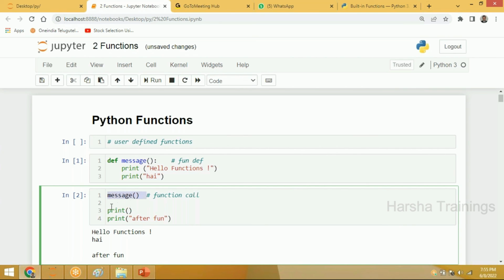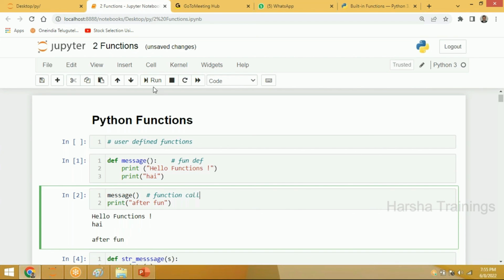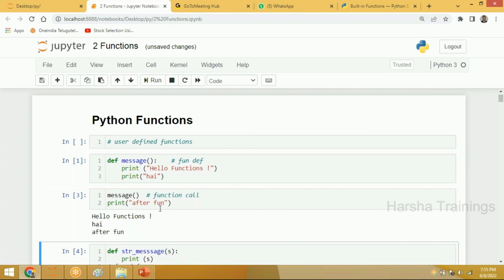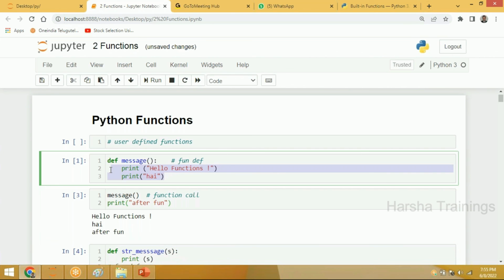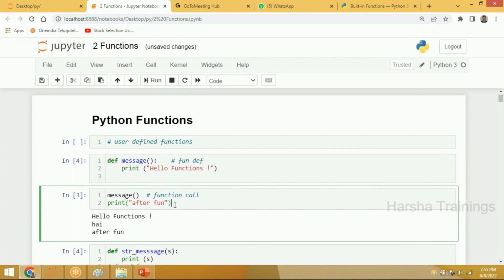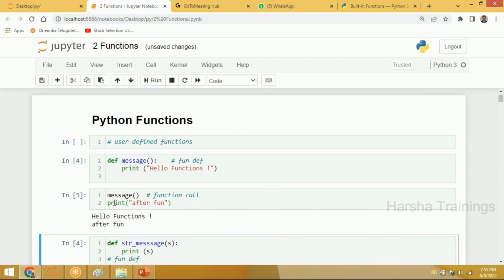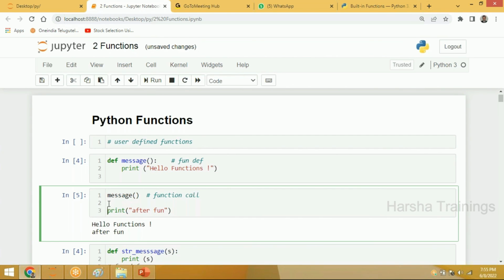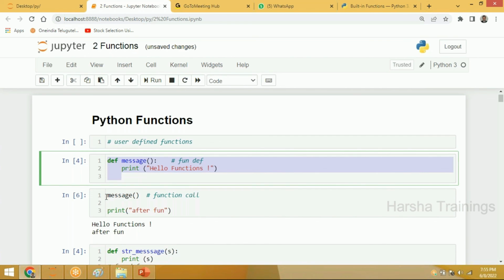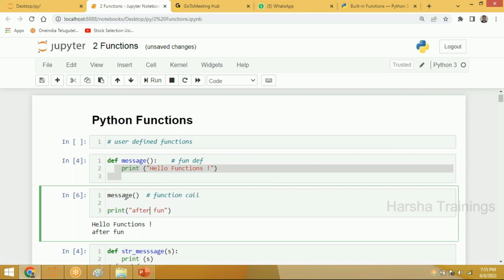After calling this function, whatever statements I write will be executed one after the other. Clear? Actually, don't use this extra function, it is also not required. Now define a function and call it. My job is done. This is called the function definition and this is called the function call. After executing the function definition, it will go back to the next statement of the function call. What is the next statement of the function call? This one, after the function. Is it okay?